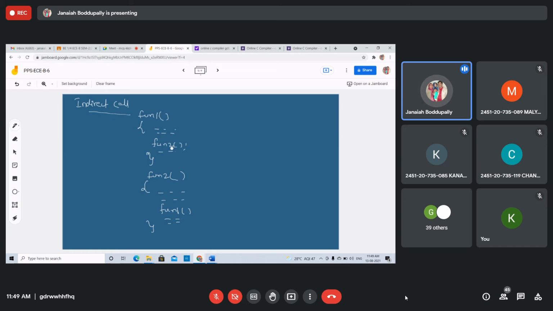Finally, it is just like the transitive property. Students, function 1 is calling function 2 inside function 1. Immediately control goes to function 2. In the function 2 body, we are calling function 1. So indirectly, function 1 is calling itself through function 2, right? Function 1 calls function 2 and function 2 once again calls function 1. So this is called an indirect call.